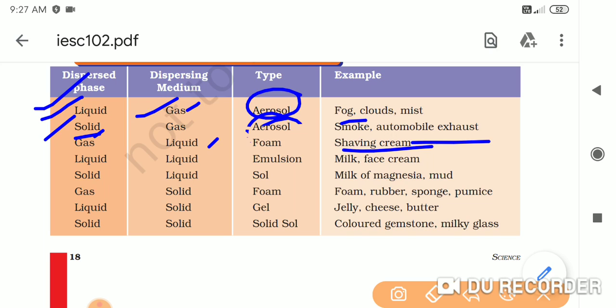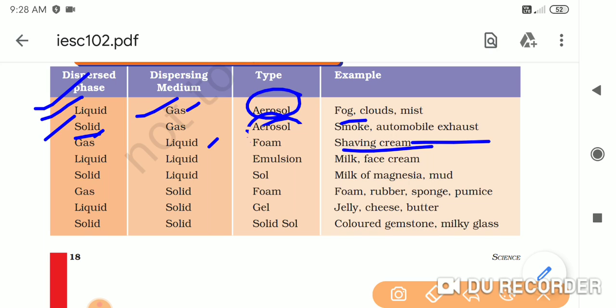Okay, liquid is the dispersing medium, and gas is the dispersed phase. Now see, if that foam is kept open for some time, after a few minutes, you can see that this foam disappears. It means all the gas particles trapped in the soapy liquid, these bubbles burst, and after bursting, the bubbles of gas disappear. It means foam is actually a type of colloid.